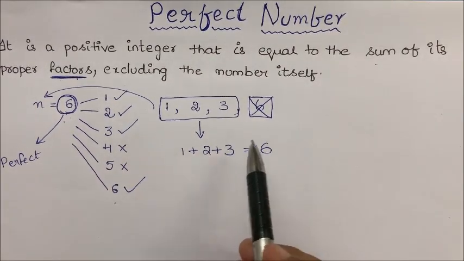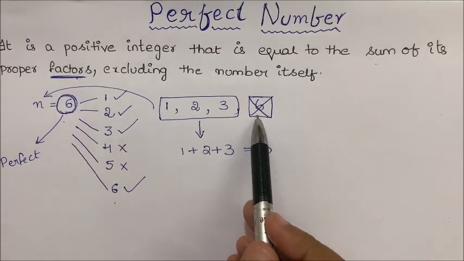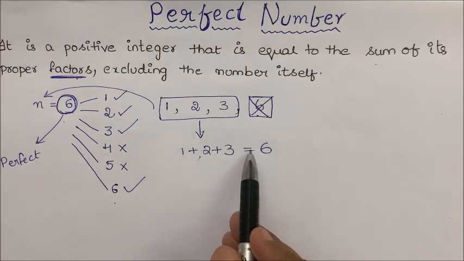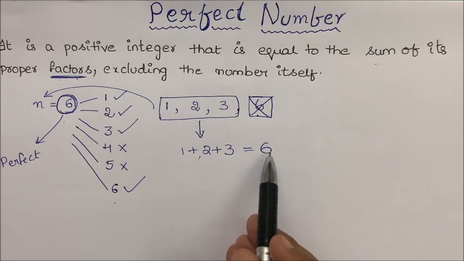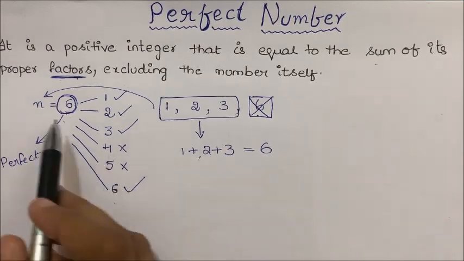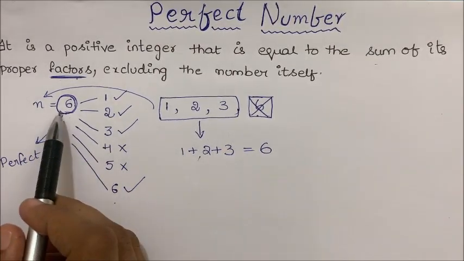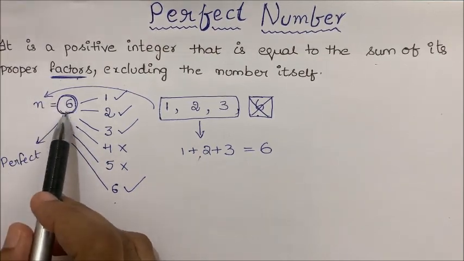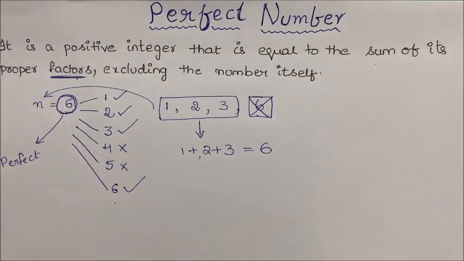If you observe, by excluding 6, the remaining factors are added and the result will be 6. As this obtained result 6 is equal to the given number n, which is 6, the value 6 is a perfect number.